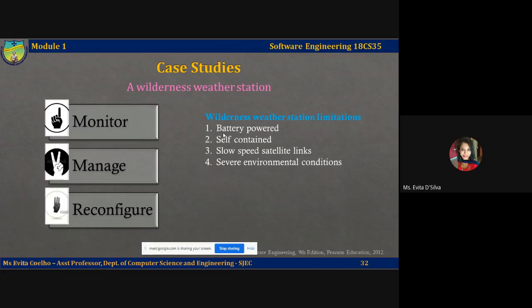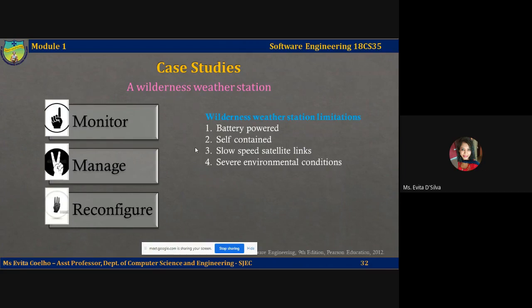So obviously you will not have a constant power connection to such a system. Every weather station will be battery powered. It must be self-contained. There should be some way the system is able to conserve power and recharge itself. There is no external power, there are no network cables. All communications will happen through a satellite link, which has limited speed.